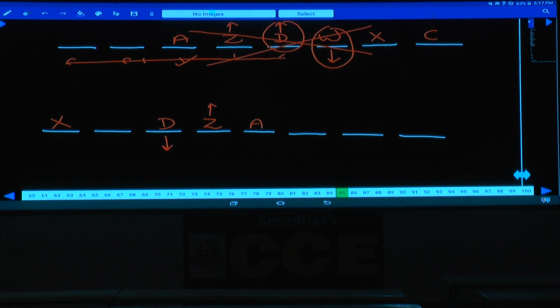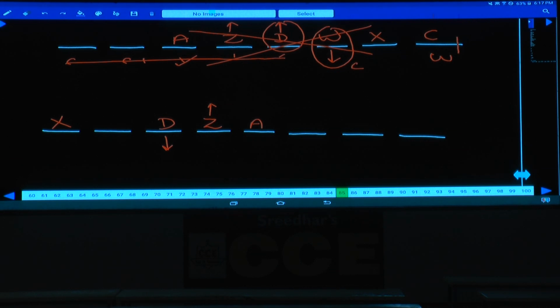What is the second case here? X sits second to the right of D. X is seated second to the right of D, and C is... Now, if W is at this place, then C will be at this place, W and C.